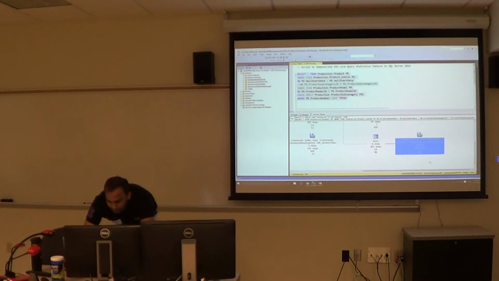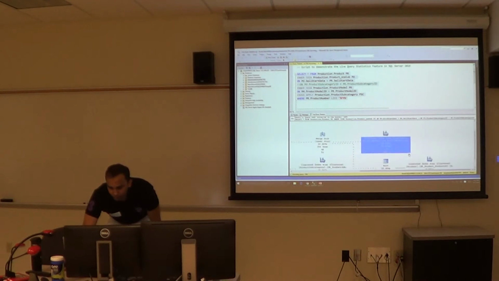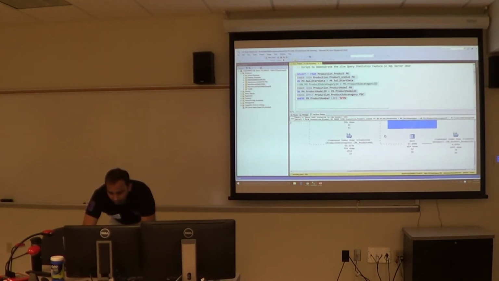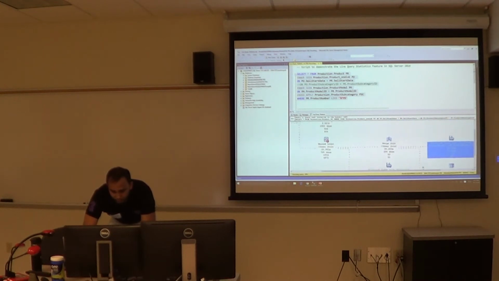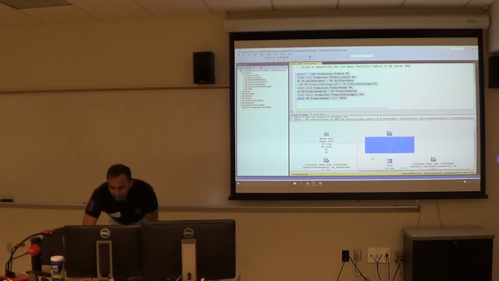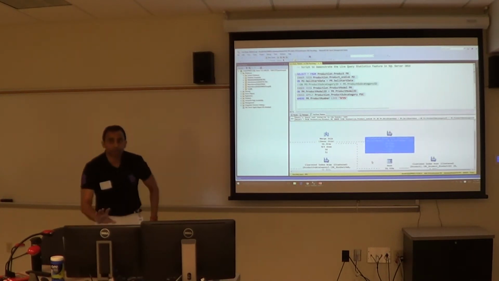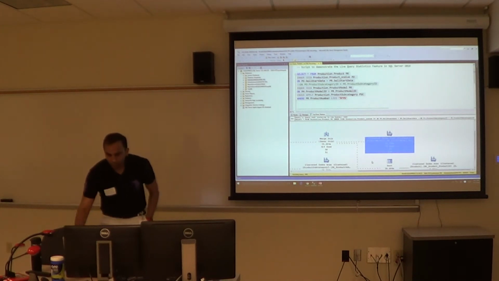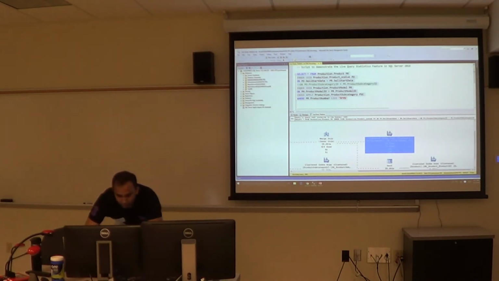What it will display is, as you can see here, 86 is the estimated number of rows, and it shows the actual number of rows as well. And what is the percentage completion? It is showing. So at this point, looking at all these different operators, I know that my pain point is this clustered index scan on product model, which is okay, just 7% done, and it's my slowest operator here. So pretty much out of the box.